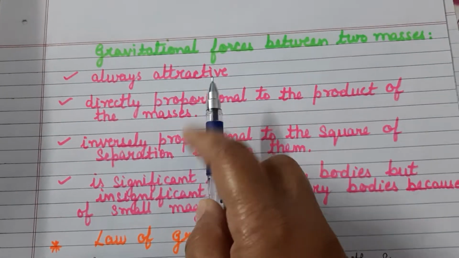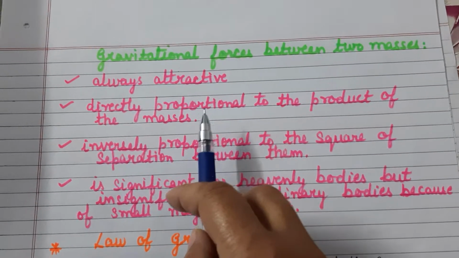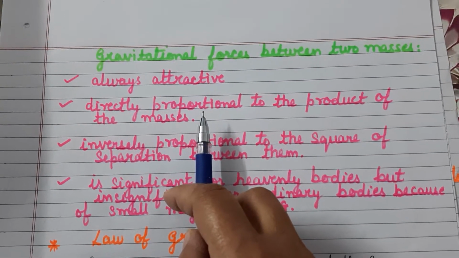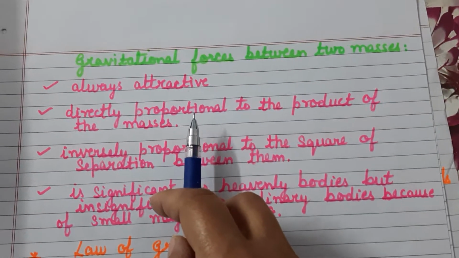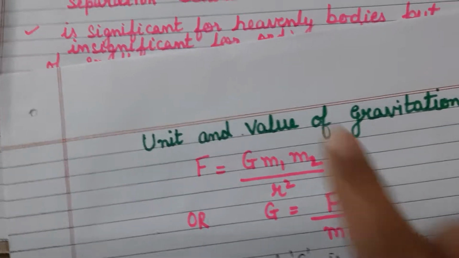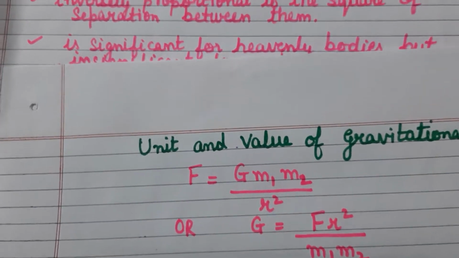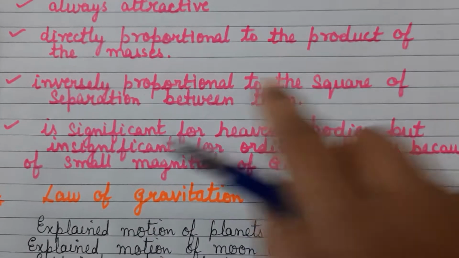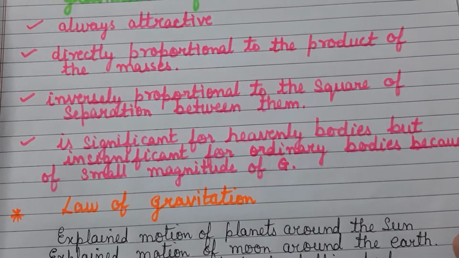Number one, the gravitational force of attraction is always attractive in nature. Secondly, the gravitational force is directly proportional to the product of the masses. If you look at the formula, which I explained to you here, it is directly proportional to the product of the masses and inversely proportional to the square of the distance of separation between the two masses.